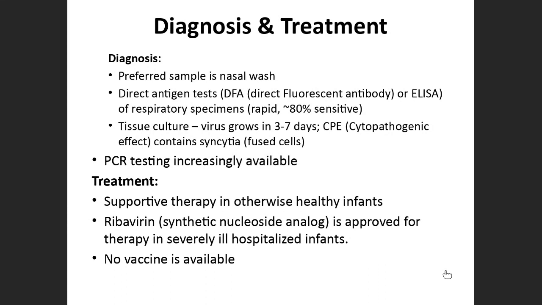Talking about the treatment, normally if the symptoms are mild, we proceed according to symptoms. If the symptoms are mild in an otherwise healthy individual, then only supportive treatment is given. Supportive treatment means symptomatic: whatever the symptom the patient is showing, you will treat that symptom only. Other than that, the treatment available for this is ribavirin. Ribavirin is given in severely ill patients, and that too in nebulized form. And there is no vaccine available till now.